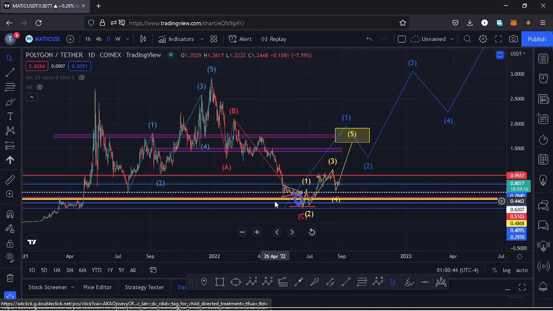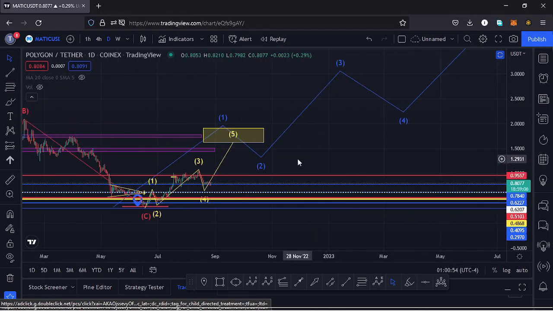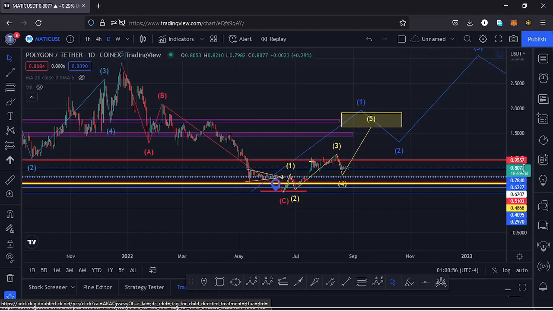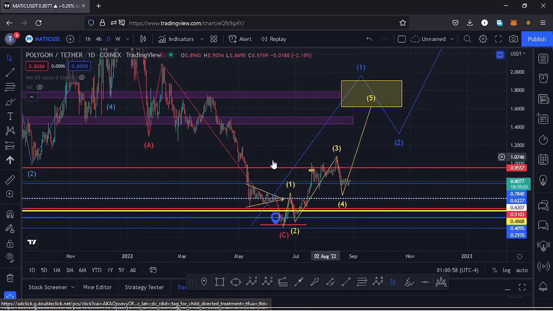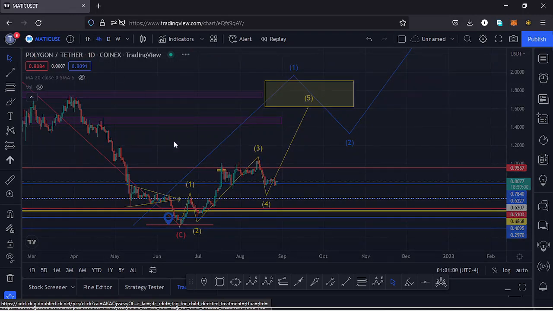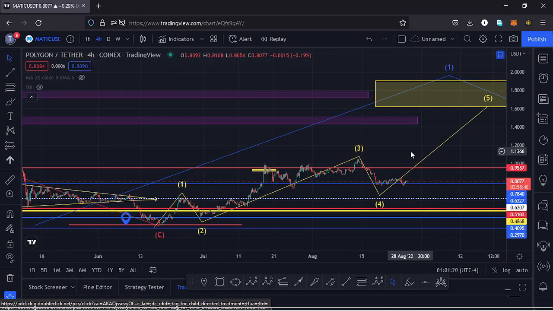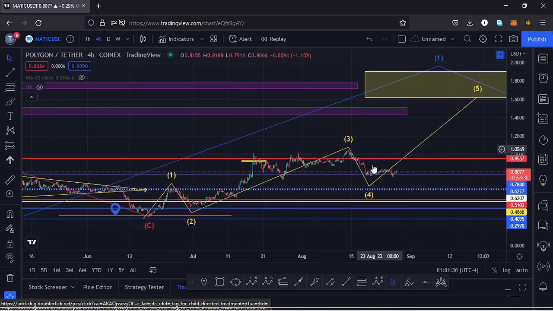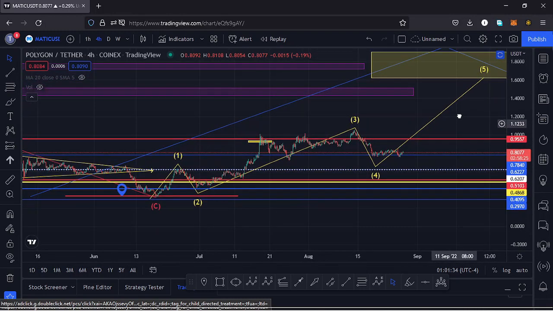According to the Elliott wave guidelines, within a wave 1 we also expect to see fractal waves in formation, and that is what I believe is in formation right here on the Polygon Matic chart. If I jump to the 4-hour chart for further analysis, you can see I have this fractal wave in yellow, which I believe is a fractal wave within a wave 1, and right now we are in the formation of a wave 4 before we see the formation of a wave 5 to the upside to complete a higher Elliott wave count 1.